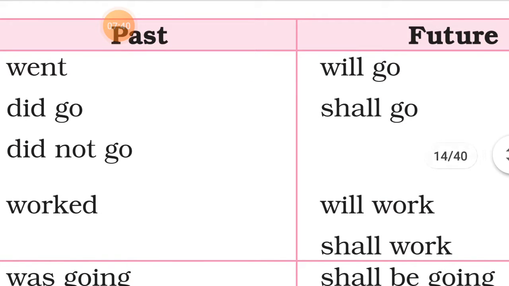In simple past tense, when we want to make questions, interrogatives or negatives, we will be using did. I did not go, did you eat, like that.